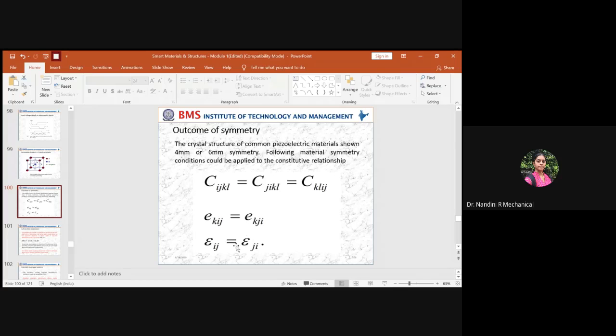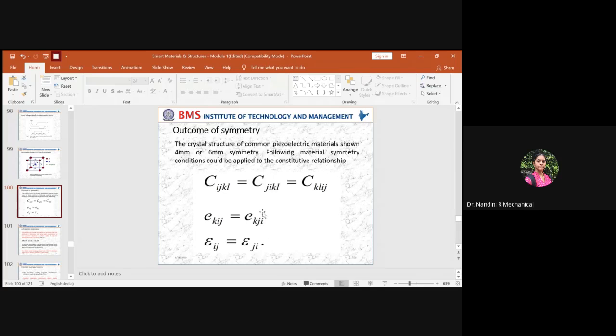in that case, the relative permittivity value we can determine across only 2 planes, and that was similar before in the case of our constitutive relations also, which is across the I and J plane. It could be either I and J or J and I. In both cases, it will be the same.